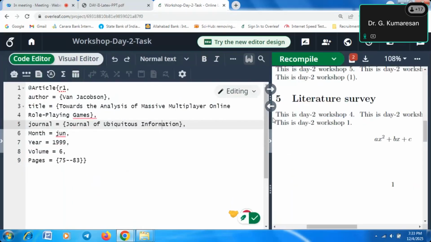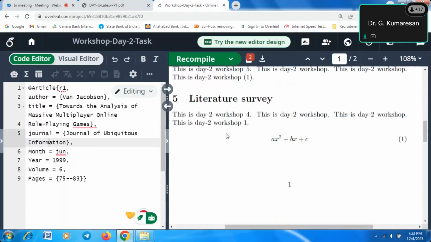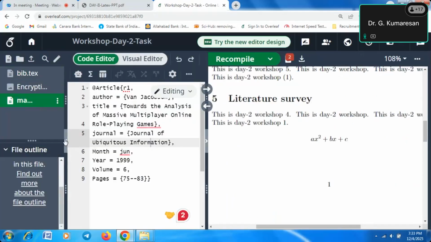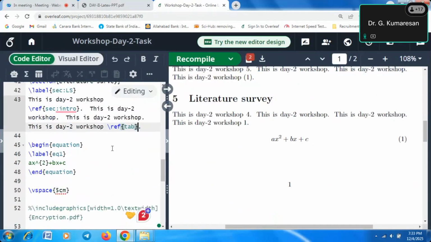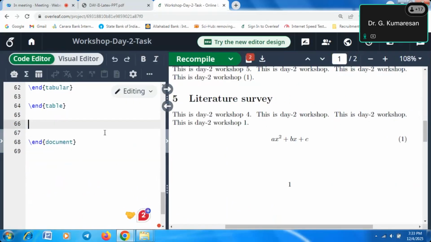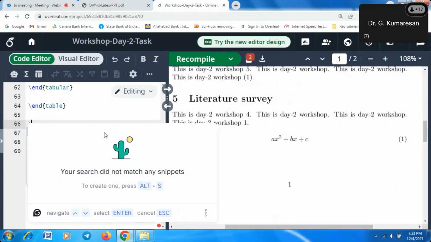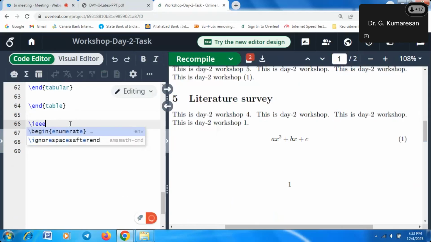So after that you will follow. R1, I put R1. So after creating the bib file, now what you will do, you go to the main text document and create some begin references. Like that we have to create. IEEE template, like that we have to put. How to cite.